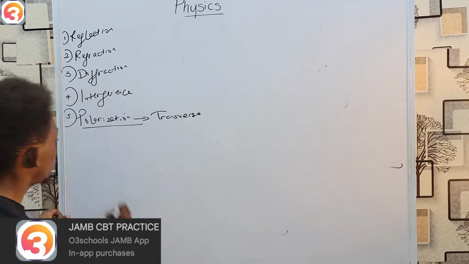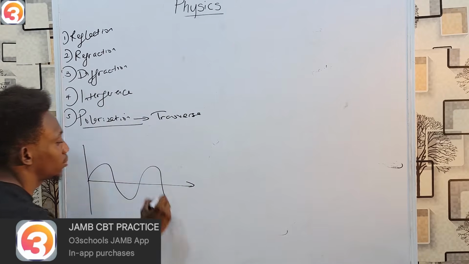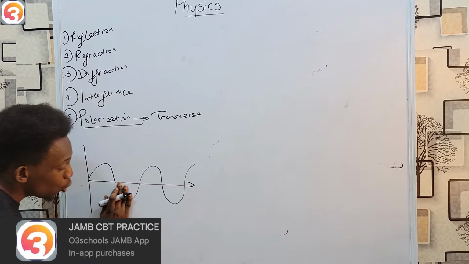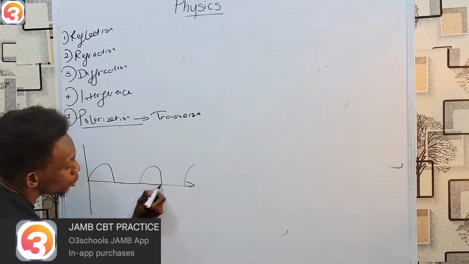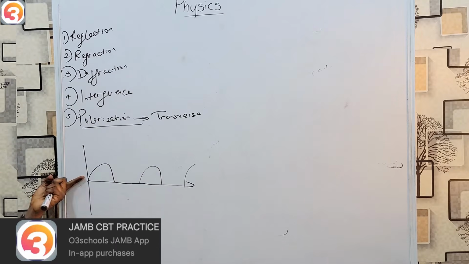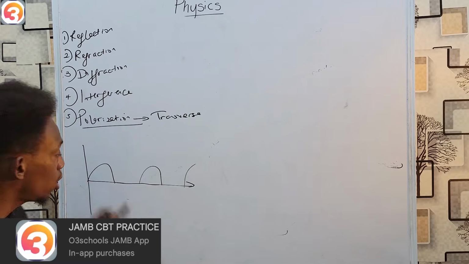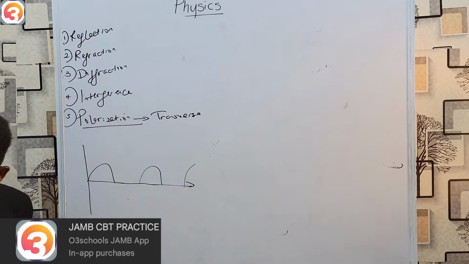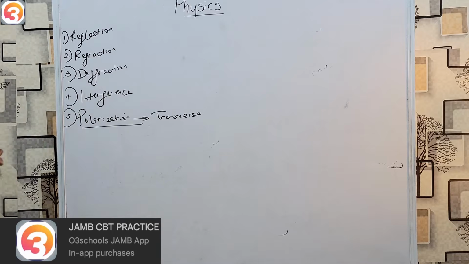What is polarization? It's simply, if you have a normal wave, it moves like this. Polarization is a process by which we make sure that this wave's vibration exists in only one plane. Therefore, it's like we are cleaning the bottom and the wave can now only exist above. This is polarization, and it can only work for your transverse waves. That's that. So now, let's go and start from the top after explaining polarization.